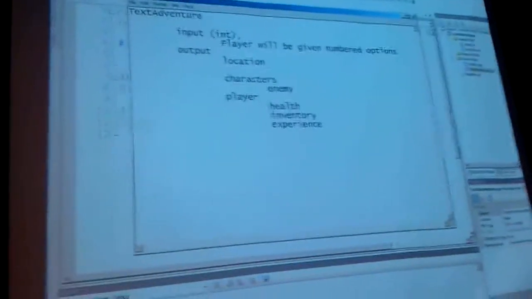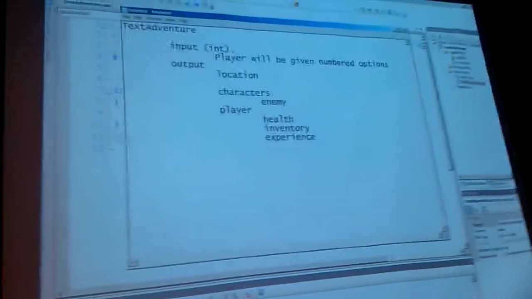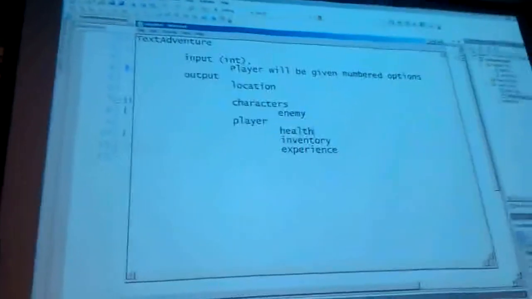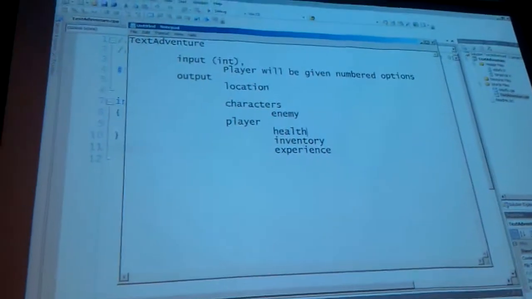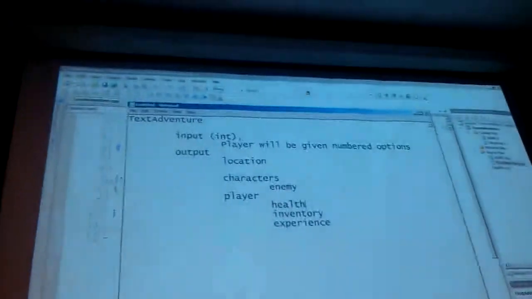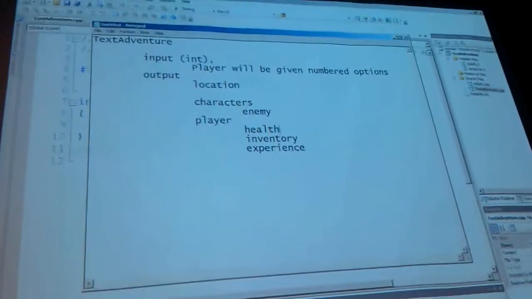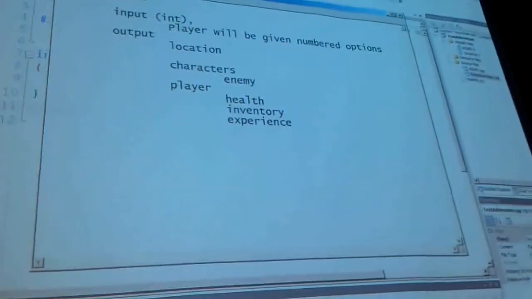I'll give you a hint. It's in the name of the game. Text. We're only dealing with text. We have no visuals, we just have text, like that one book. So all our output is text. Ultimately, what are most of these variables going to come down to? Text. Even if you have health, because your health is now 5, it's only going to let you know what your health is, but it's displayed as text.